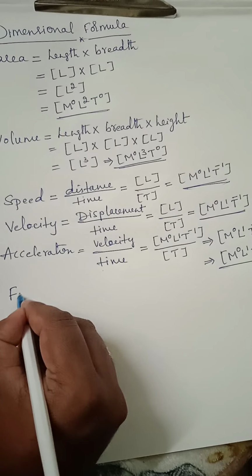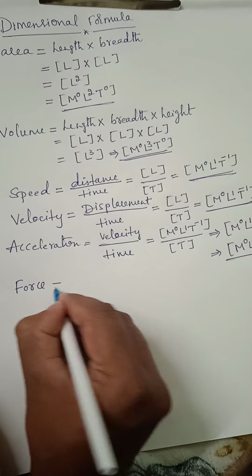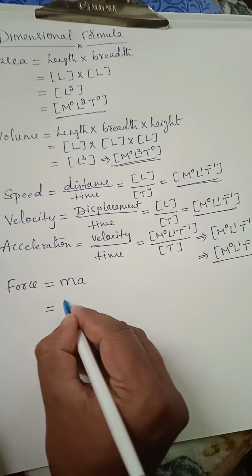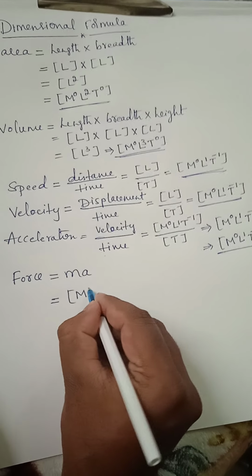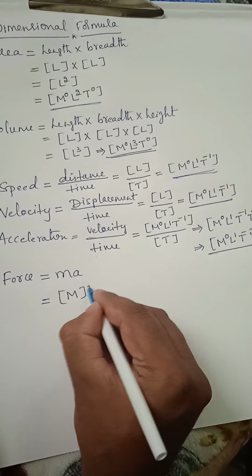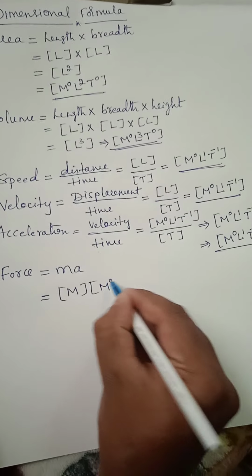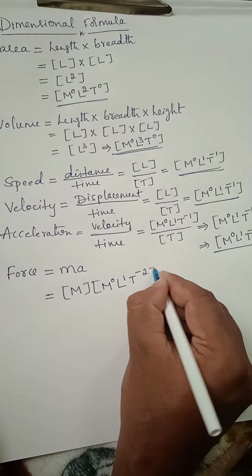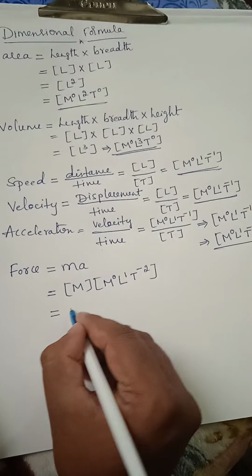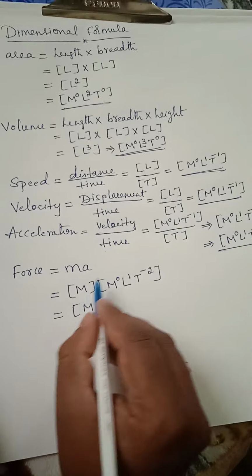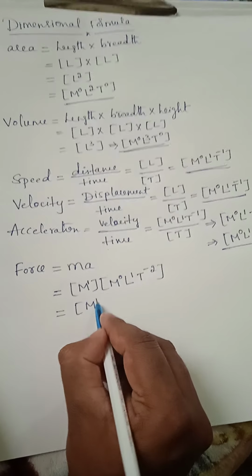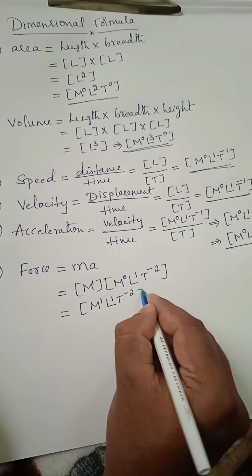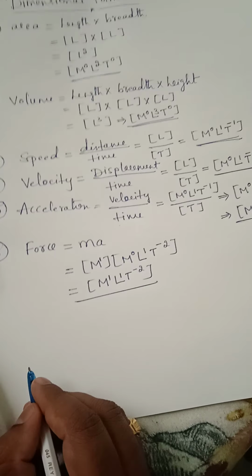Next one, one of the most important and essential formulas in physics, is force, that can be written as ma, where m is mass and a is acceleration. Mass can be written as M only. Okay, and acceleration, as we discussed here, I'll write it directly, M0 L to the power 1 and T to the power minus 2, correct? So now what I will do here is M to the power 1, I mean 1 plus 0 is 1 only, L to the power 1 and T to the power minus 2. This is the dimensional formula for force.